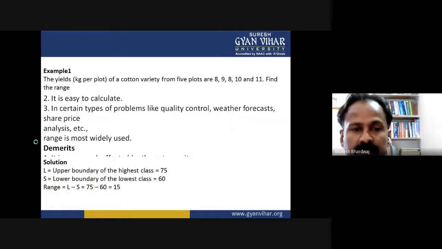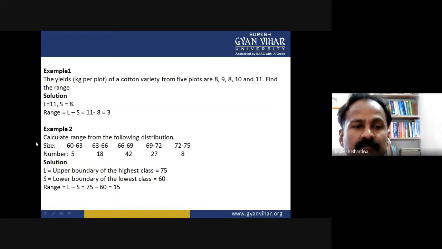Now, example 2. The data is given in a frequency class distribution, with class 60 to 63 having 5 frequencies, then 62 to 66 and so on.